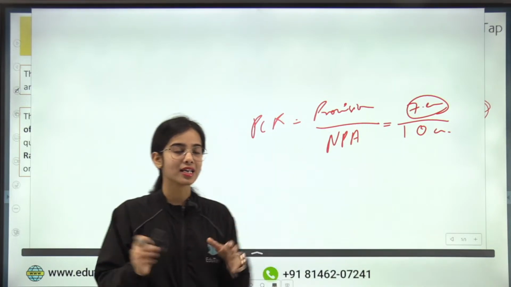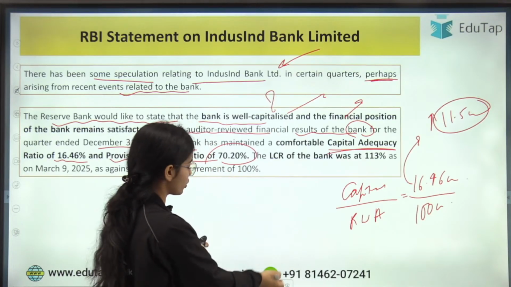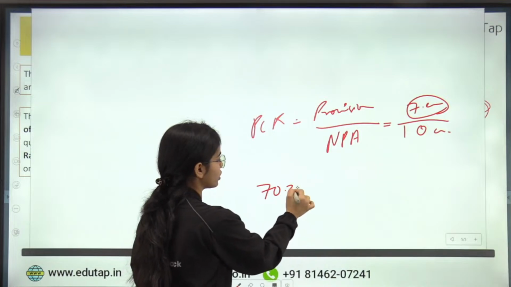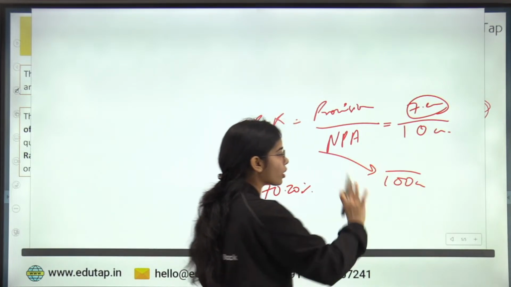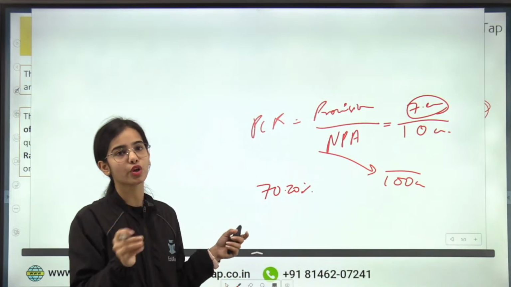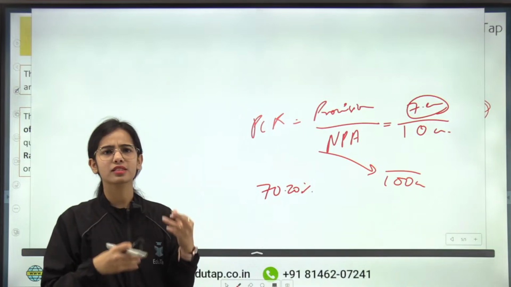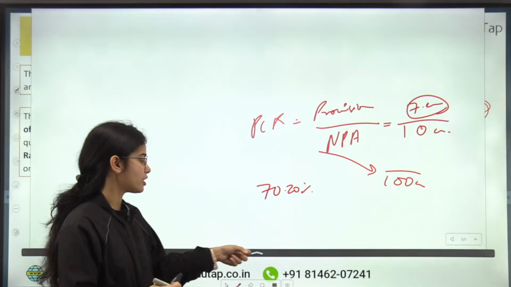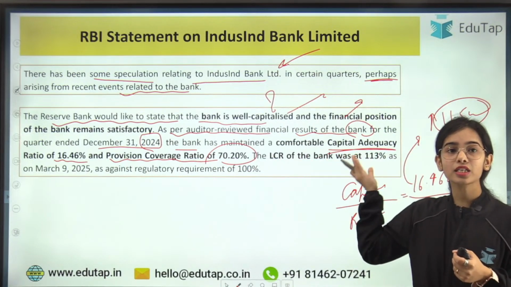So the bank already has a provision of 70.20%. So against a non-performing asset of 100 crore, the bank has already kept provisions of 70.20 crore. So the bank has good provisions against its NPAs. Now LCR. LCR is also very high.